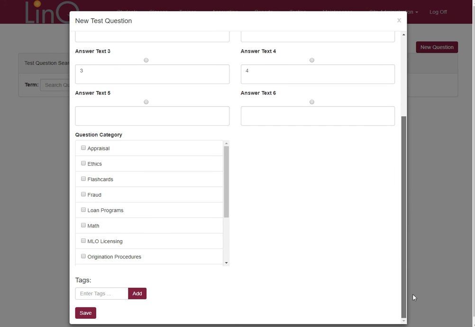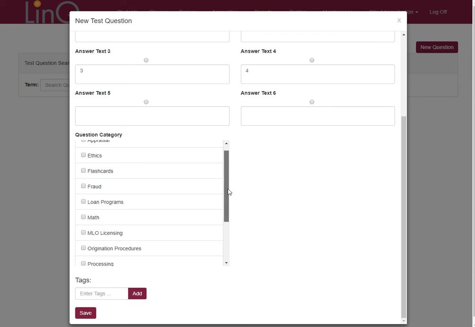Now, below this area where we put the information in, and we're allowed to put up to 6 answers for each question, if you have built question categories, then you could even assign this question to a particular category, which would make it easier to sort out questions or to group questions later on as you're building classes. So I'm going to attach it to the MLO licensing category.